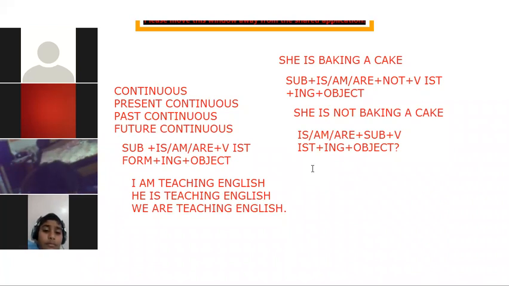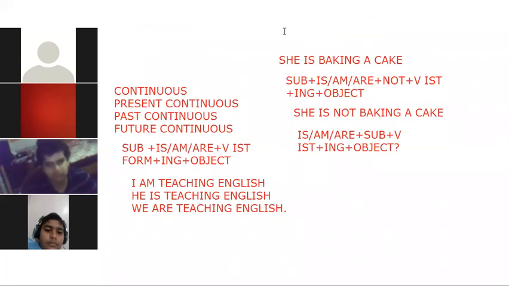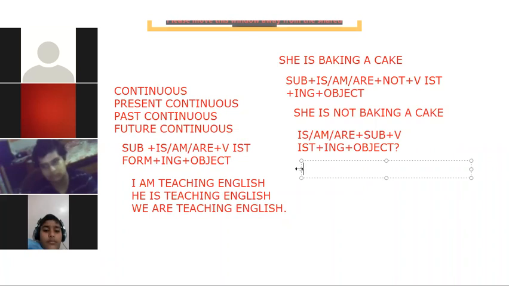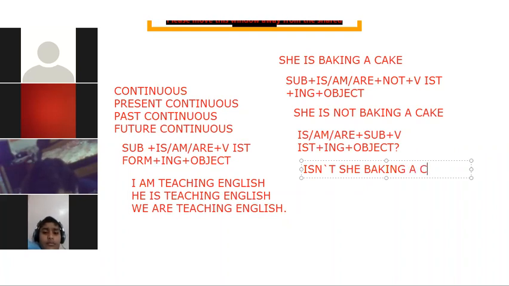If you are using contraction, you will write isn't. If you are writing full, like is she not baking a cake? If you use contraction, then you will use isn't she baking a cake? If I'm using contraction, then keep it in mind that we have to use isn't she baking a cake. And if you're writing not, is she not baking a cake? Then you are going to write that.